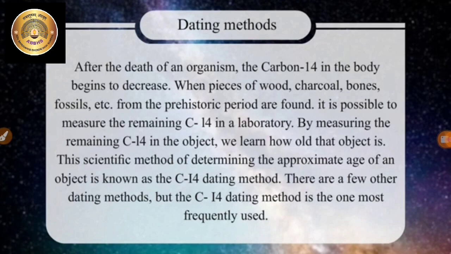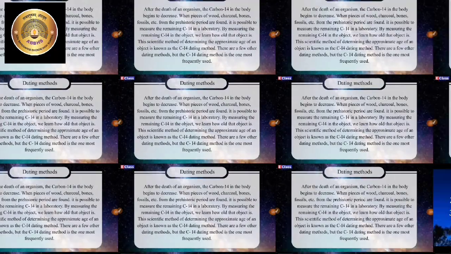This scientific method of determining the approximate age of an object is known as the carbon-14 dating method. There are a few other dating methods, but the carbon-14 dating method is the one most frequently used.